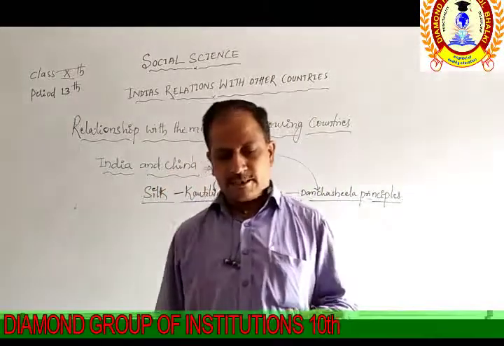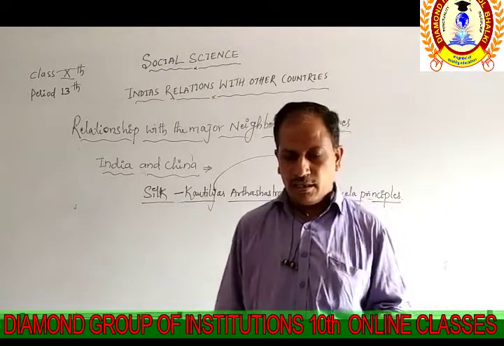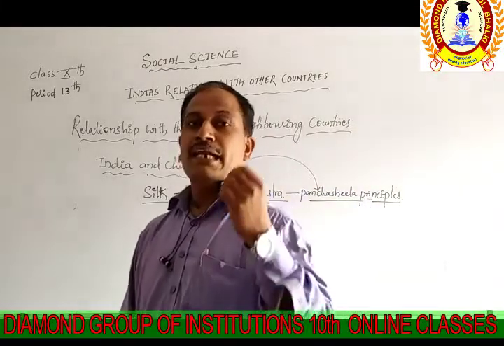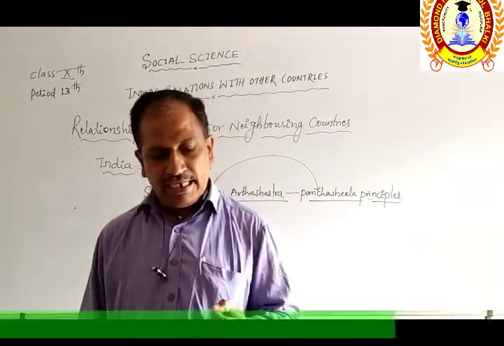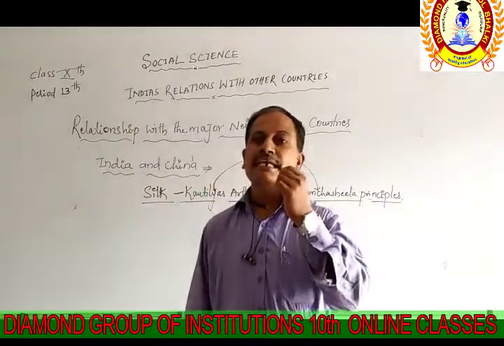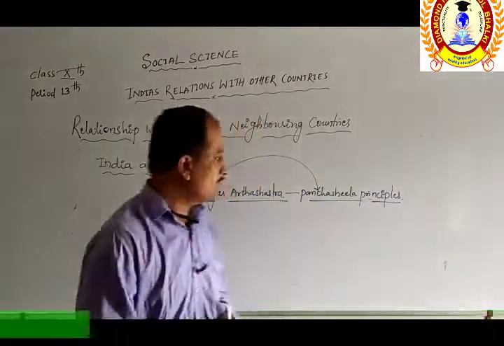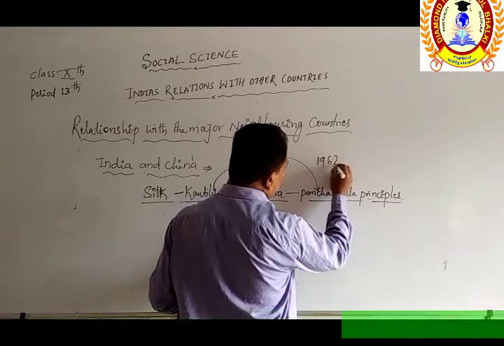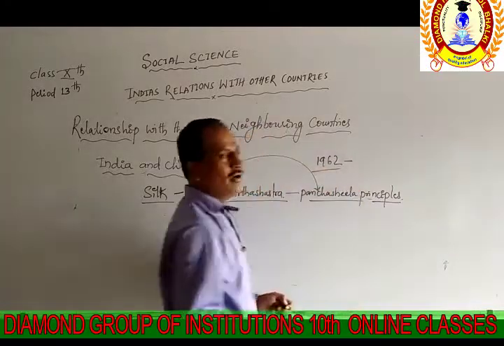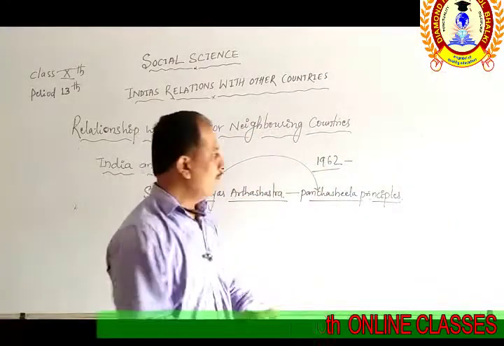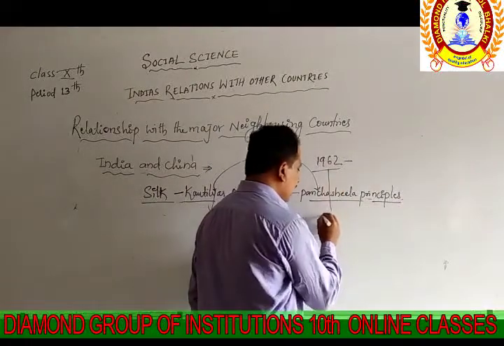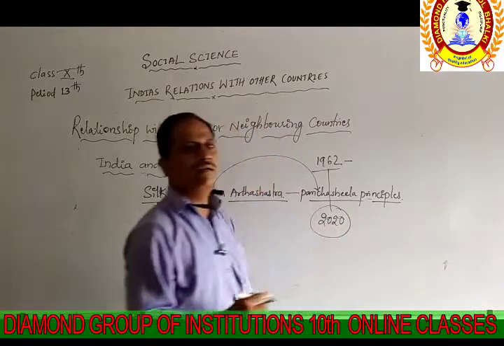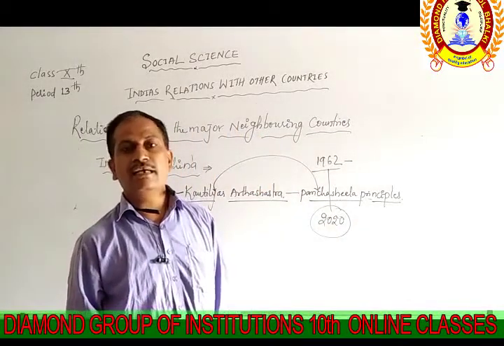In spite of these border disputes and wars, the bilateral relations between India and China have remained continuous. Since 1962, we are finding the problem related to the border dispute between India and China, but till today, in 2020, we have bilateral relations with China and India.